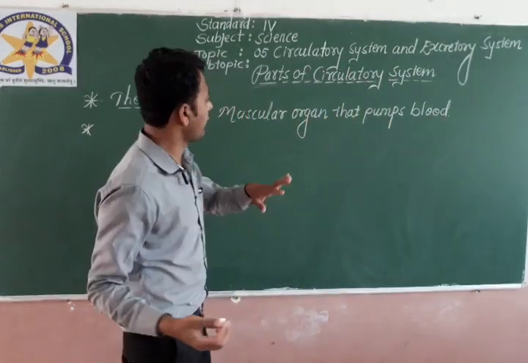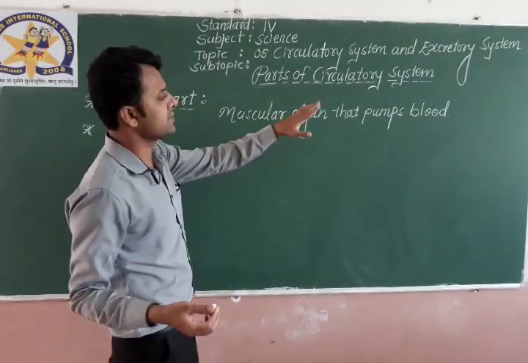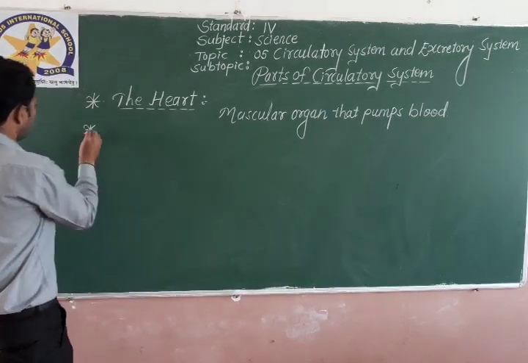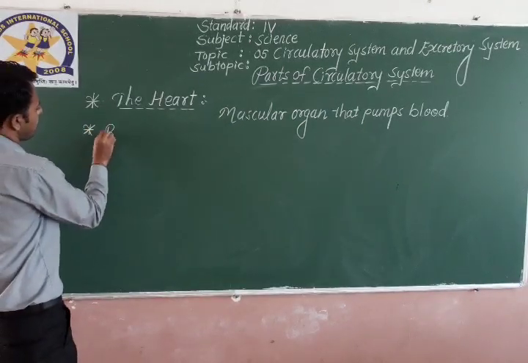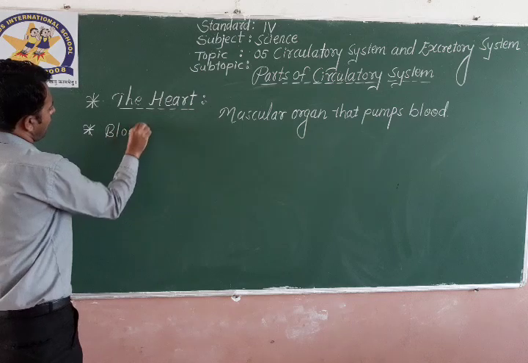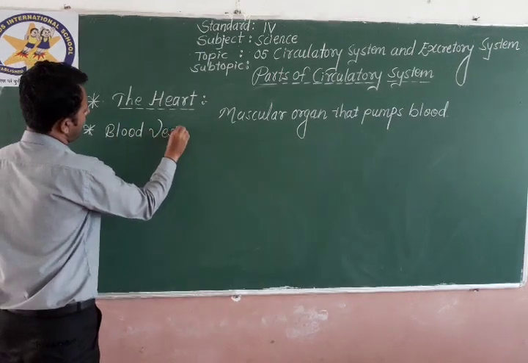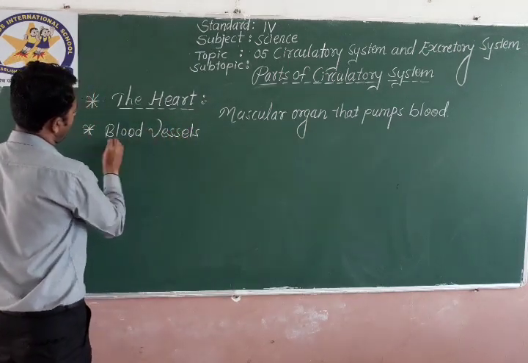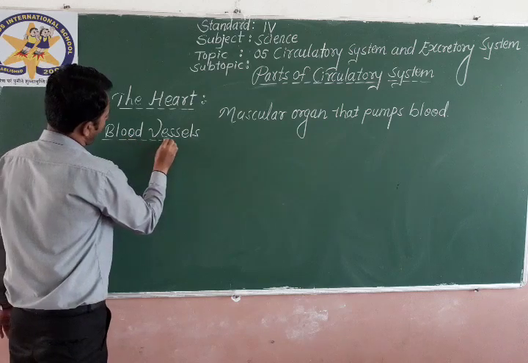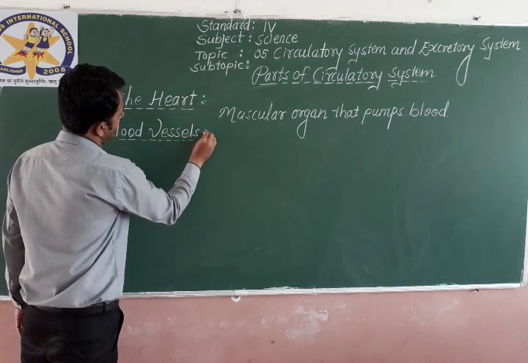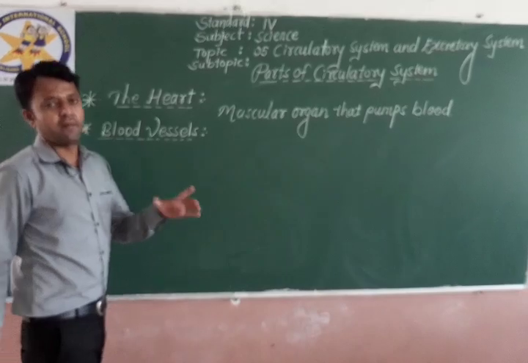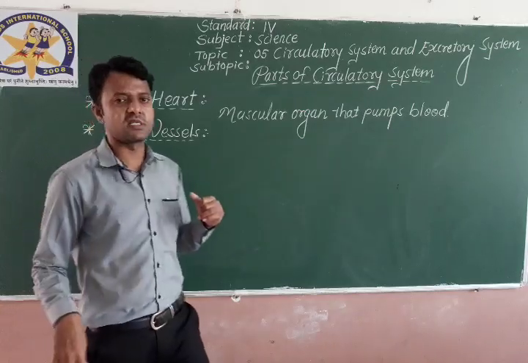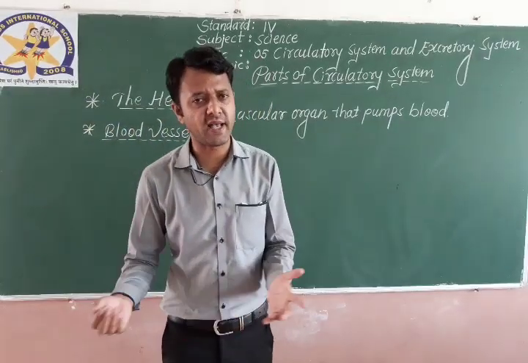That is very important for you. Now the second part is blood vessels, which play a very important role in the circulatory system, as I told you.